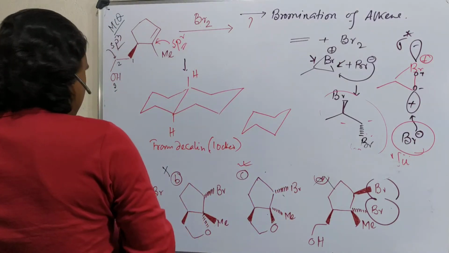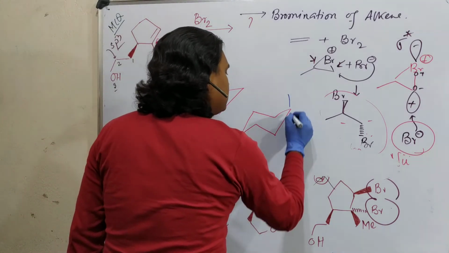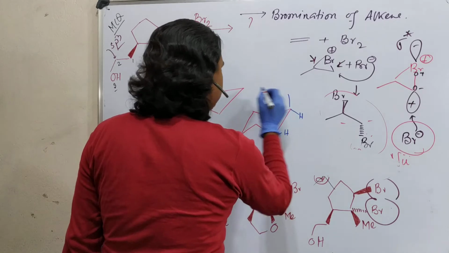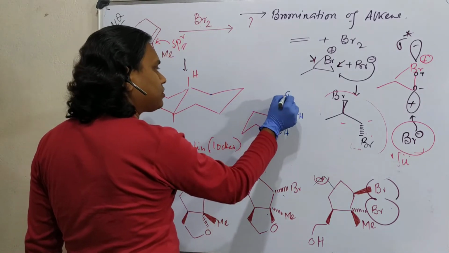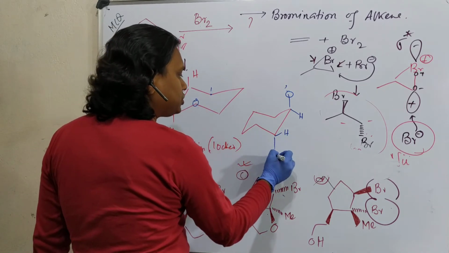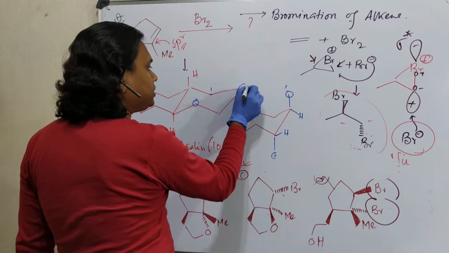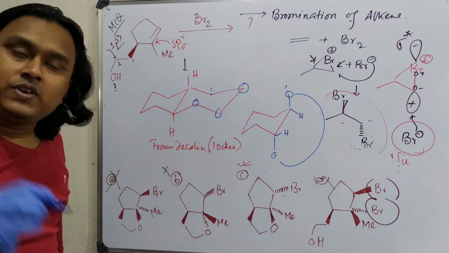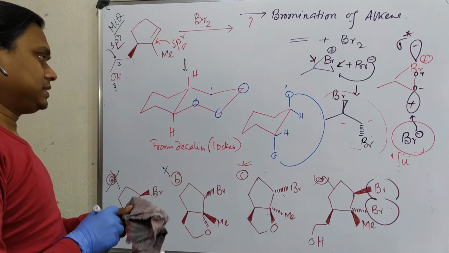Why? You can consider the setup. These hydrogens are like that. This, then in between these we have drawn this 1. This is 2. In between 2 carbons, is it possible to cover 2 carbons in this direction? Obviously not.